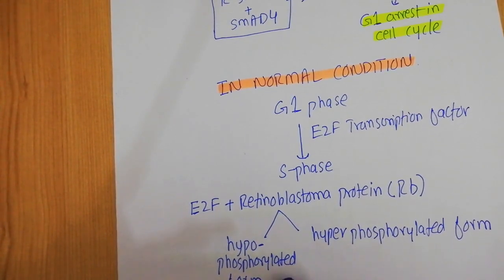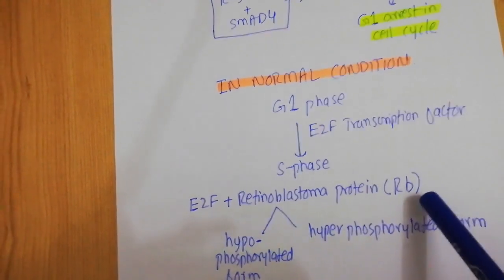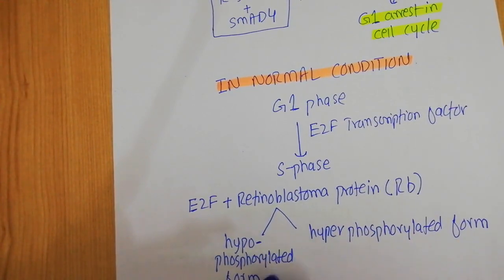One is known as the hypophosphorylated form of the retinoblastoma protein. I refer to the retinoblastoma as RB. So the RB can exist in the hypophosphorylated form. It can also exist in the hyperphosphorylated form.